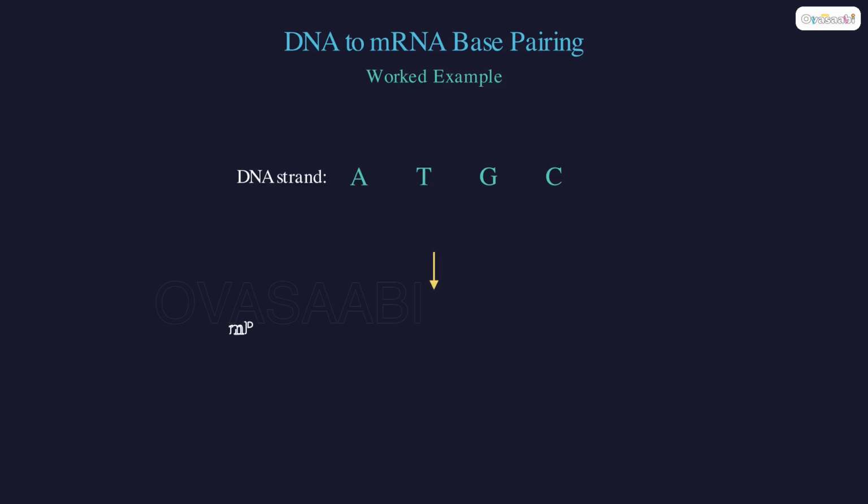If a DNA strand reads ATGC, the matching RNA strand reads UACG. A pairs with U in RNA, T pairs with A, G pairs with C always.